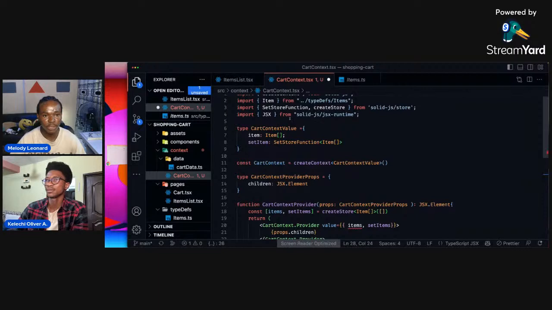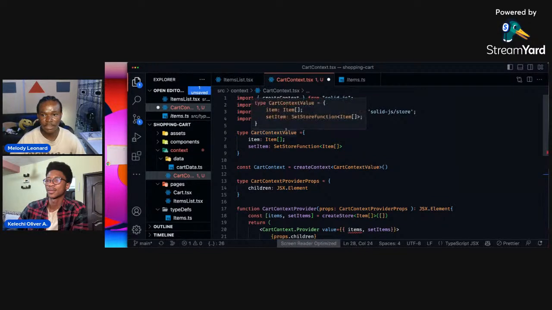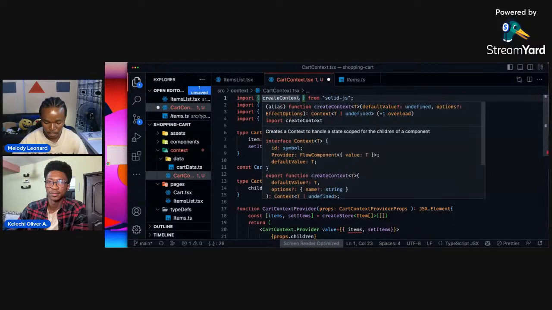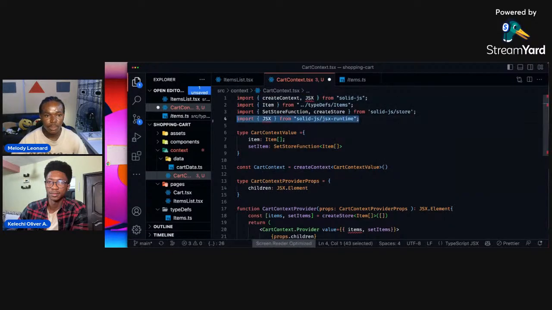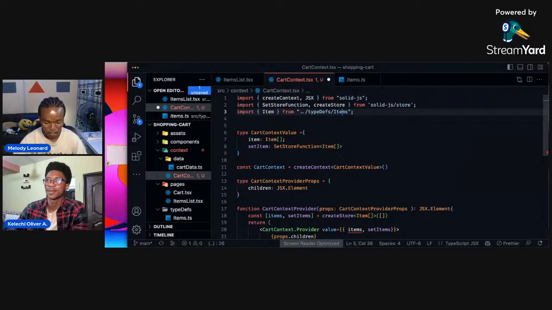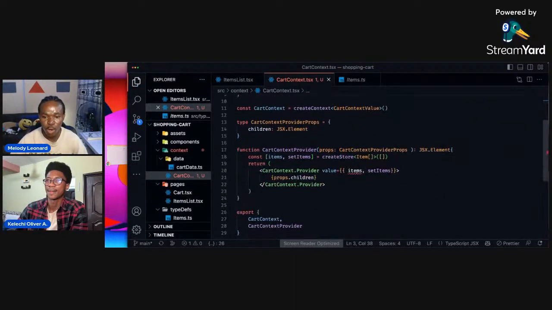And let me see where I'm importing this from. Oh, that makes a lot of sense, right? I'm exporting this GSS here. So GSS should come from Solidjs. So let's see if that helps us. So GSS comes from Solidjs. This context comes from Solidjs. This comes from this, and we have this here. All right. So we will come back to why this is happening in a bit.